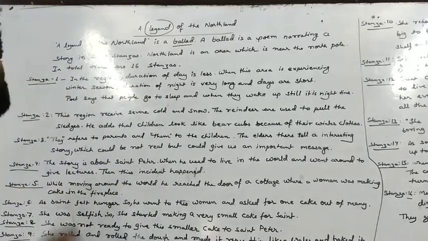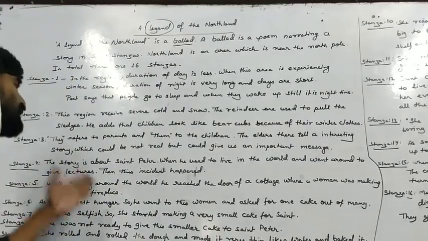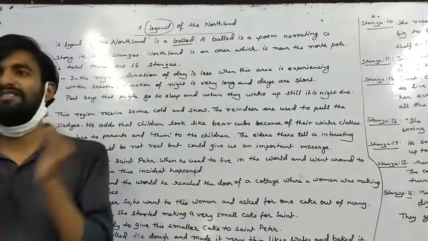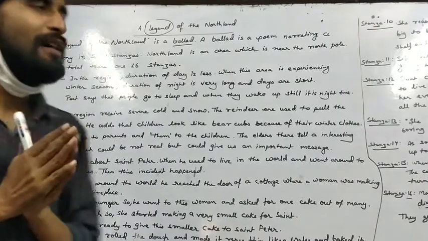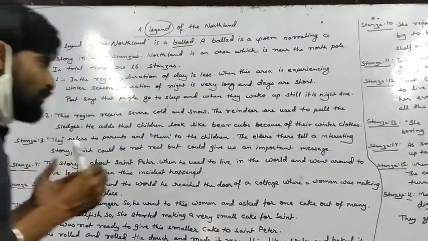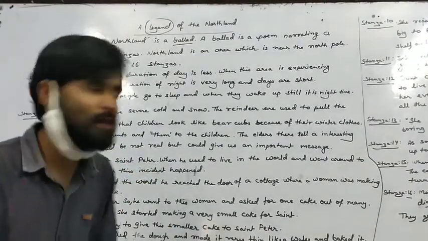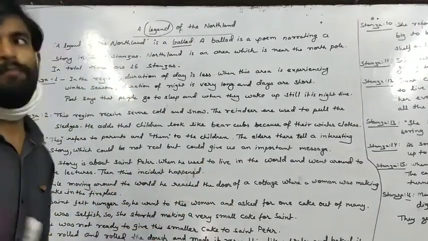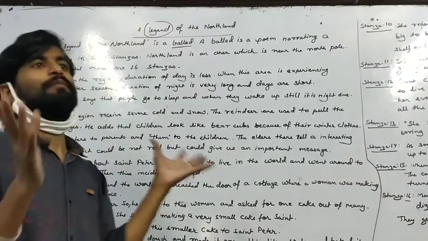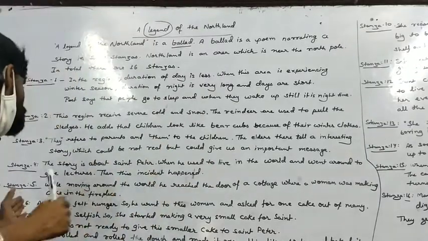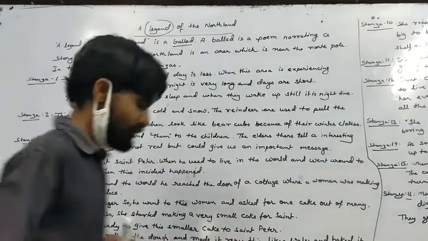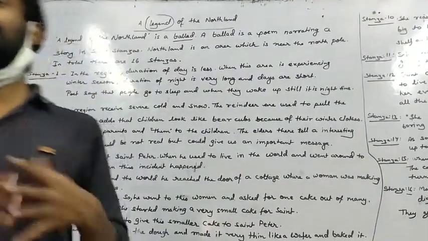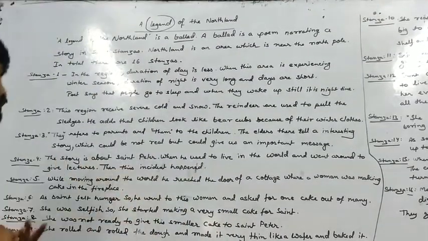Stanza number 5 deals with how, while moving around the world, he reached the door of a cottage. A small cottage was there. At that time the woman living in the cottage was making a cake in the fireplace, and a very sweet smell was coming out. Now the saint felt hungry, because for a long time he had been moving here and there, and he had not eaten anything since the morning.